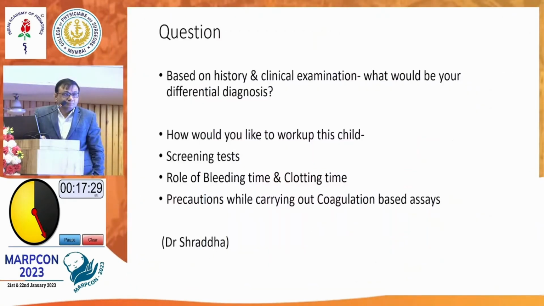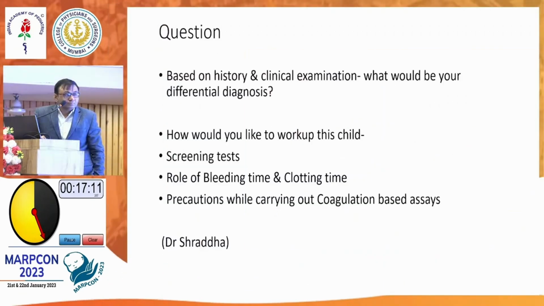They are not sensitive, not specific, and they should not be done routinely, at least in pre-op for surgical fitness. Always do PT, PTT, INR, because BTCT is a subjective test. These are not objective tests, so they are prone to variation and spurious results.